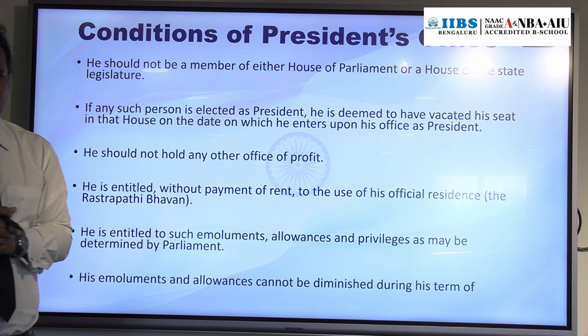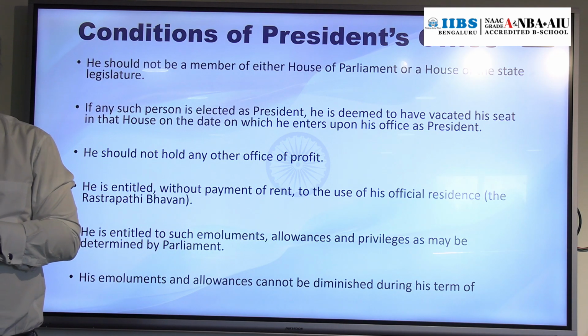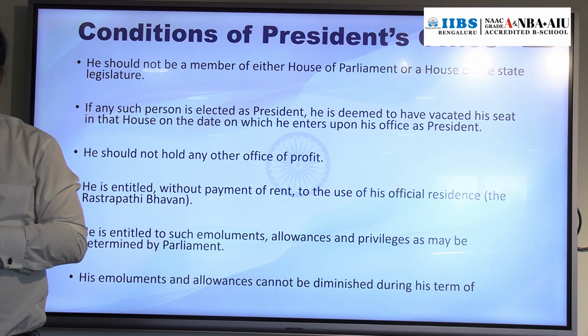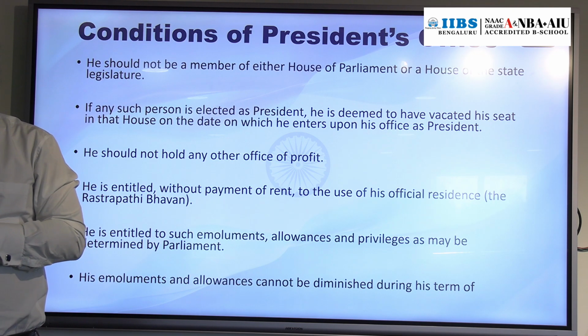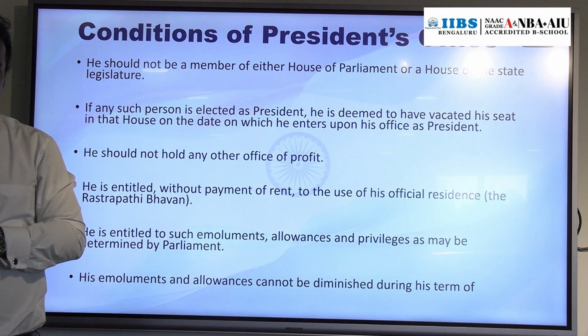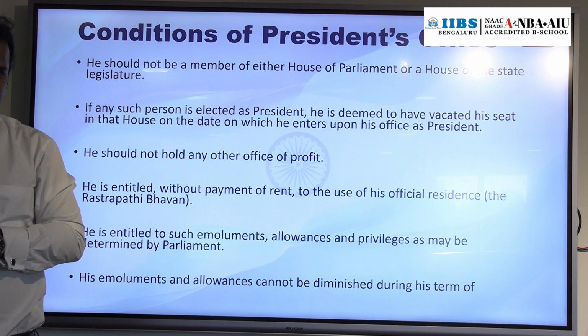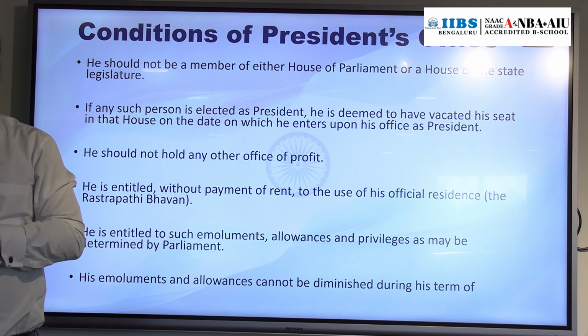Next, once a person is elected to the office of President, what are the benefits that person will get? He will get an official residence called Rashtrapati Bhavan. It is a very big Rashtrapati Bhavan, you might have heard about it. 2 kilometers is the corridor of that Rashtrapati Bhavan.